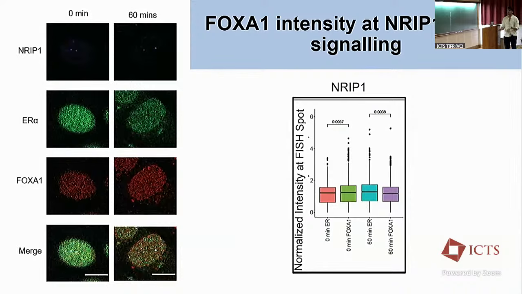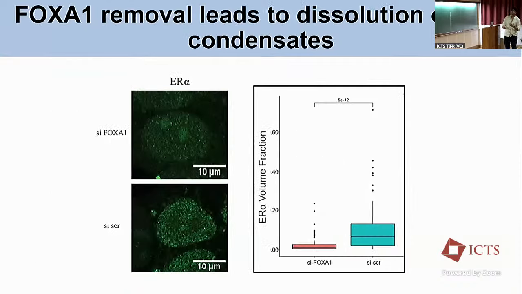And what we see is the normalized intensity at the FISH spot. FOXA1 tends to be more present at the NRIP1 spot initially at 0 minutes as compared to ER alpha, but as the signaling proceeds, the amount of ER alpha at those regions increases. So in the E2 responsive genes, FOXA1 is present first, and then ER alpha comes in. So we thought, what would happen if you remove FOXA1 from the picture? We knocked FOXA1 down and looked at ER alpha condensate formation, quantified here using the volume fraction, and we see the formation of condensates gets affected.